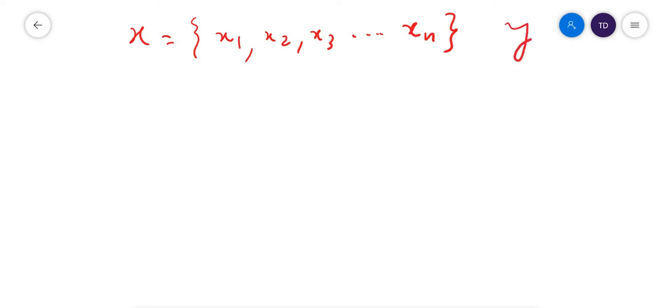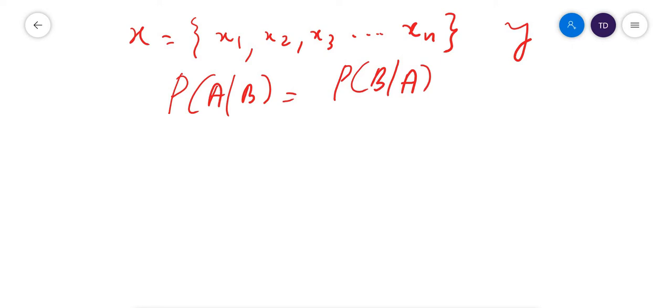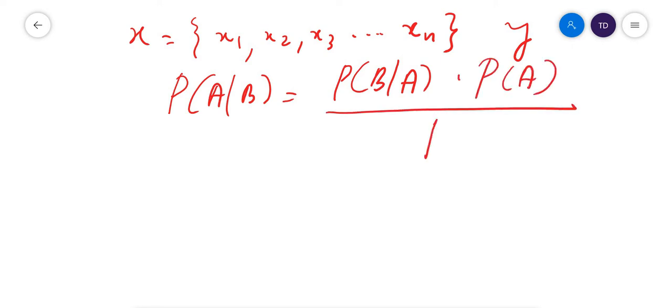By conditional probability, the equation is: probability of A with respect to B is equal to probability of B with respect to A into P of A, divided by P of B. This is the conditional probability.